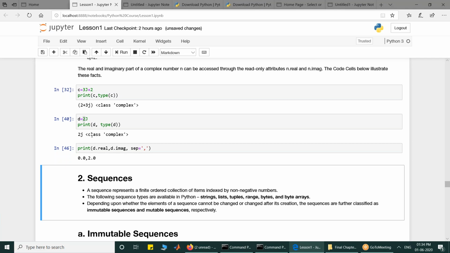The separator part, the real part, and the imaginary part are being stored as floating point numbers. So this is the numeric type.